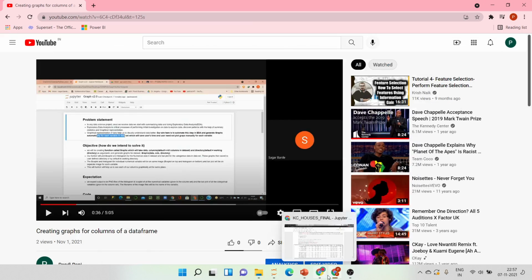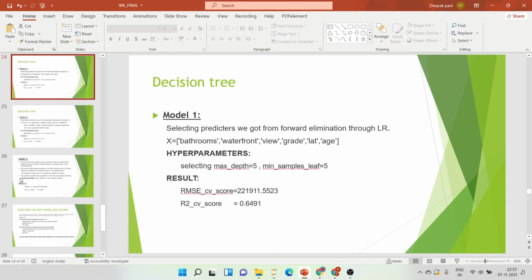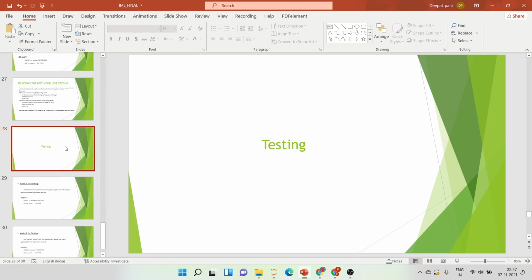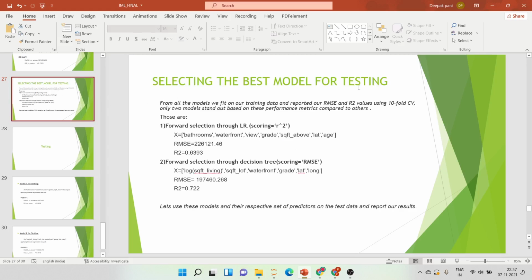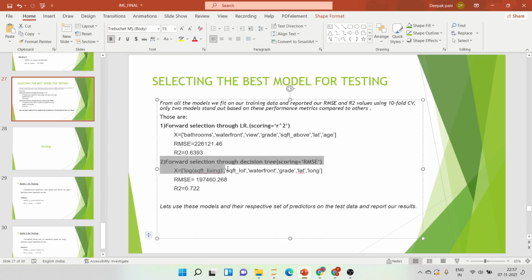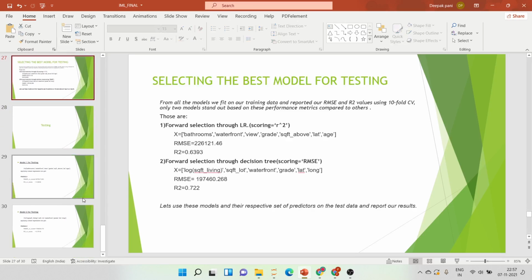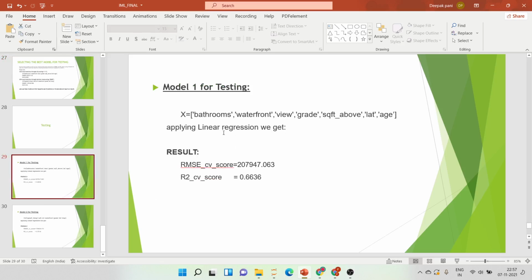So where were we? Our PPT decision tree part is done. So let's do the testing. Before we do this testing, let's select the best model. The last model was our best one, this one, and I have taken the next best one just to compare it with the test data, and that is this. So I have done the testing. I've taken the predictors here. Let me show you the code.